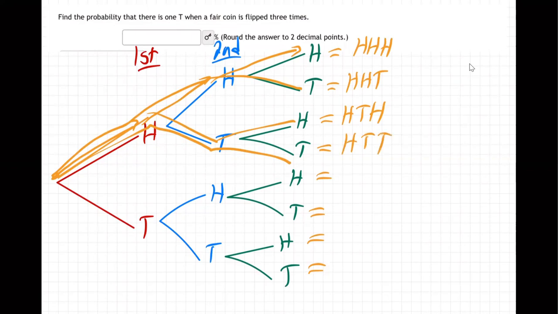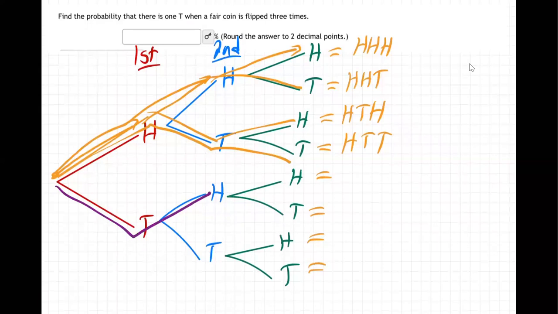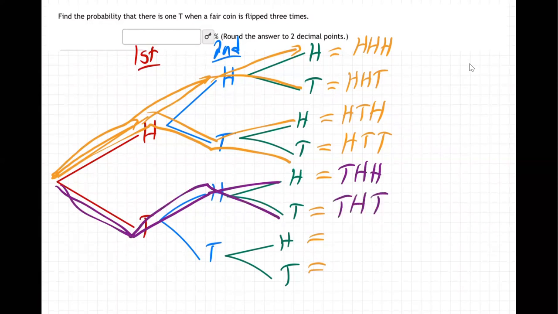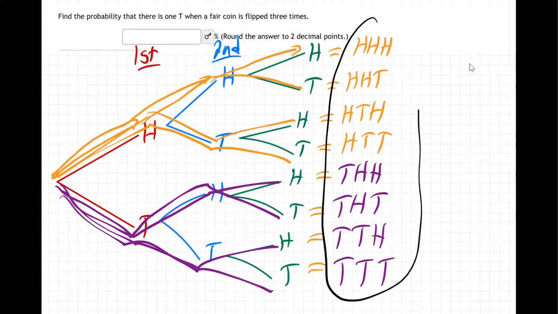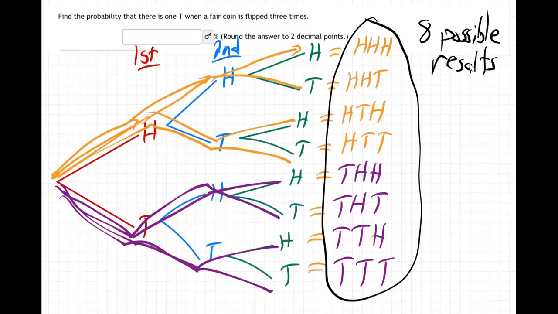Now let's go the other way. We can get tail first, followed by head, or we can get tail, head, tail. Or we could get tail, tail, head. Or tail, tail, tail. So if you count these up, there's 8 possible results. When you flip a coin 3 times, you get 3 heads, 2 heads, then a tail, etc. 8 possible results. Now, what do they want?